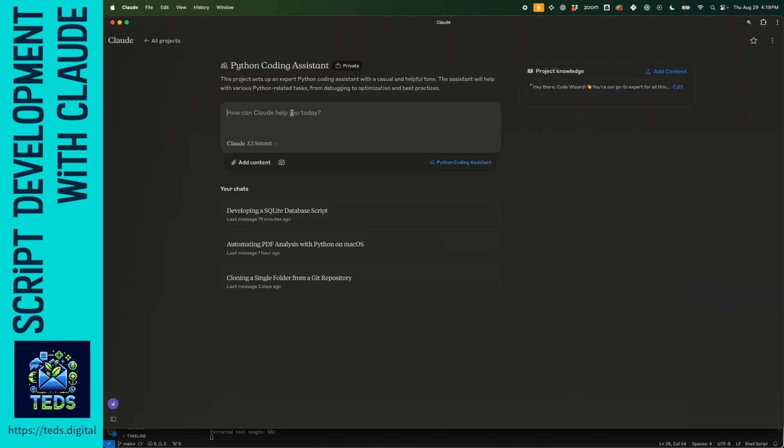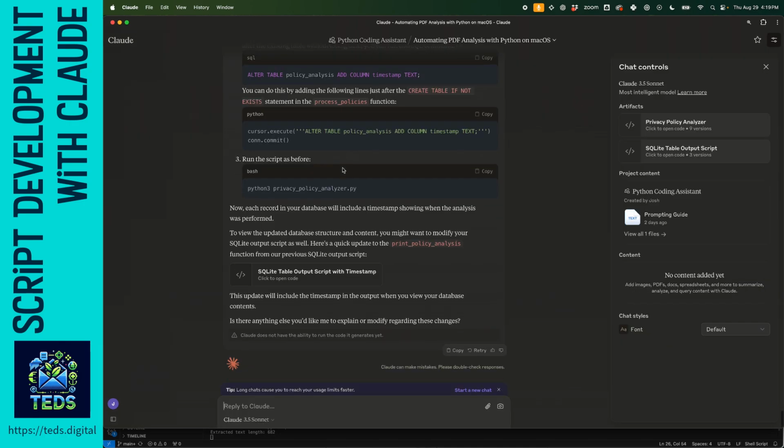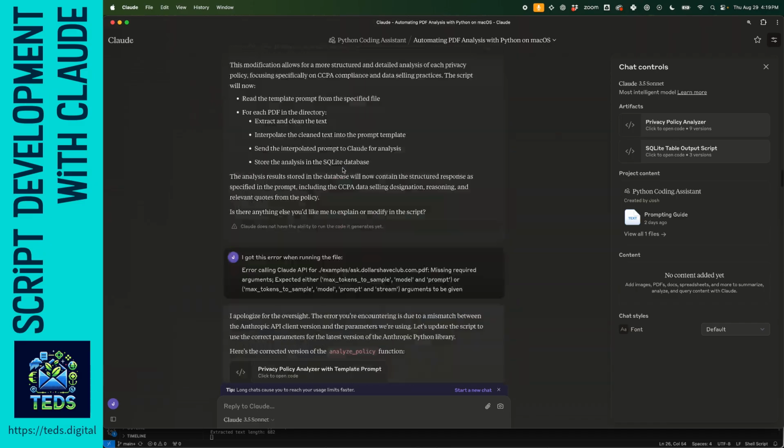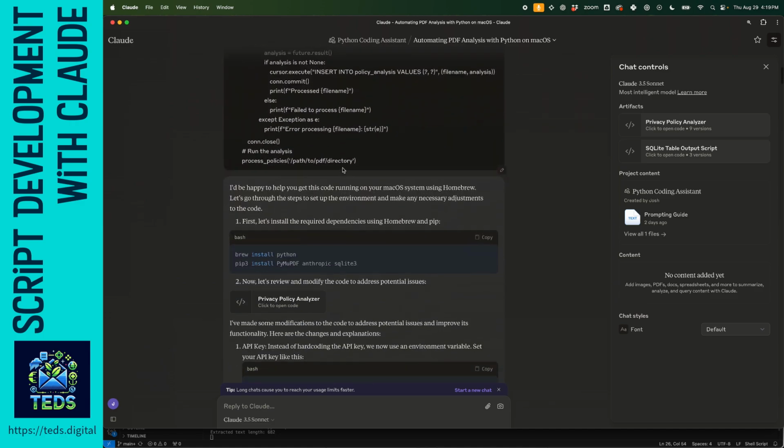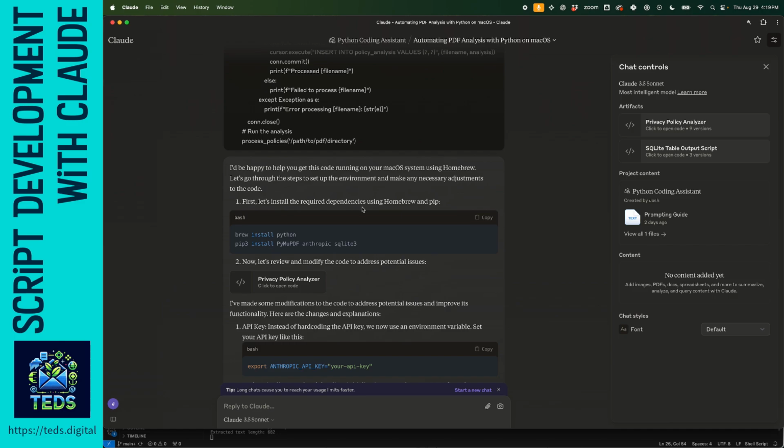Let's go back. Okay. Sorry for the vertigo again. Okay, so back up here at the top. So what's great is because I told it that I'm using Homebrew, I'm on OS X, or whatever they call it now, macOS.